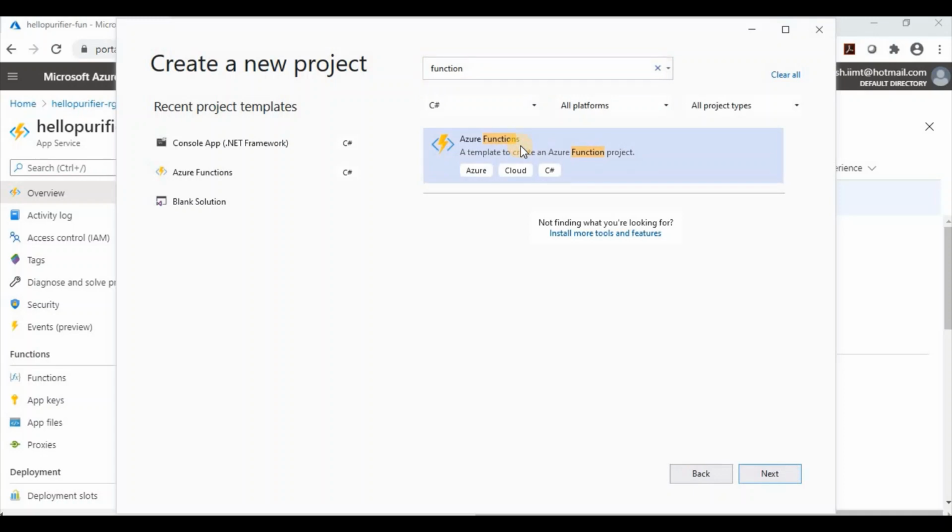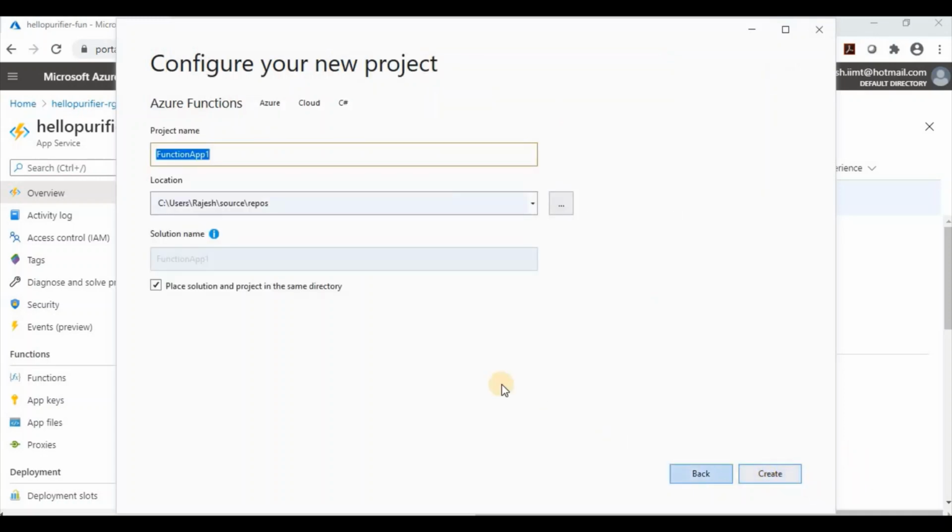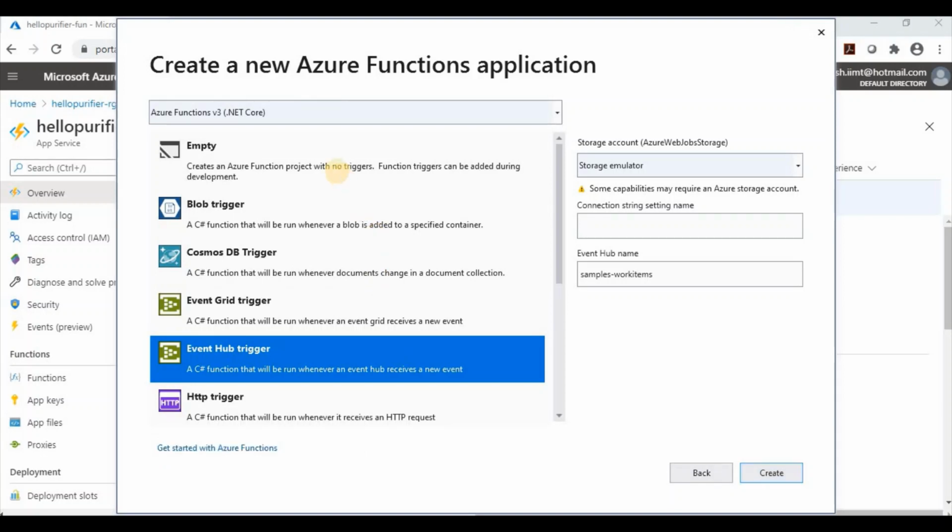I will select it here and specify the name of the project. Suppose the project name is Hello Purifier. Click on create. Now we need to select the event.